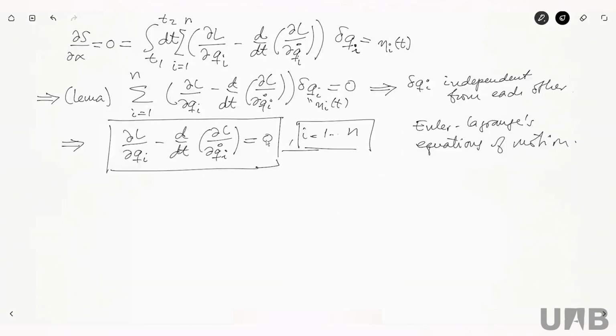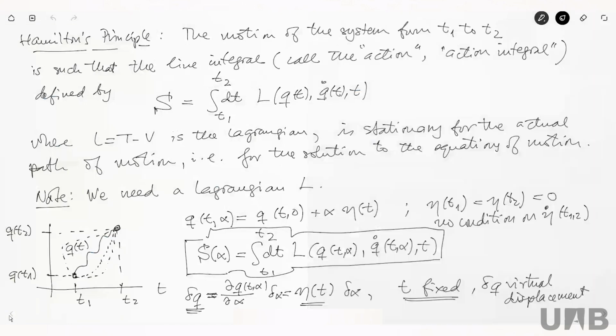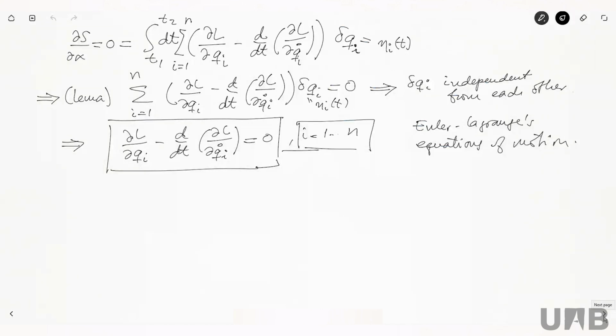If you have generalized forces which do not derive from a Lagrangian, then the system is not fully described by a Lagrangian, and therefore you cannot start. This first thing that we wrote down, it doesn't exist. So Hamilton's principle is equivalent to Lagrange's equations when the system is fully described by a Lagrangian. Okay? Okay. Thank you. I have a question also.